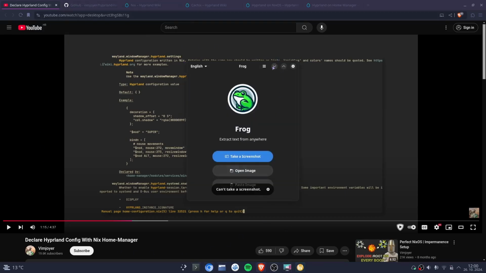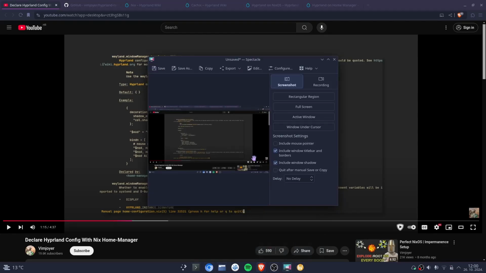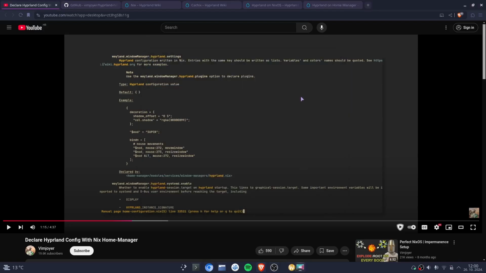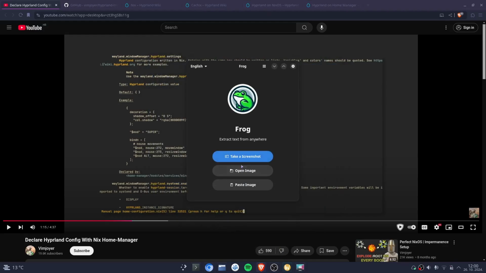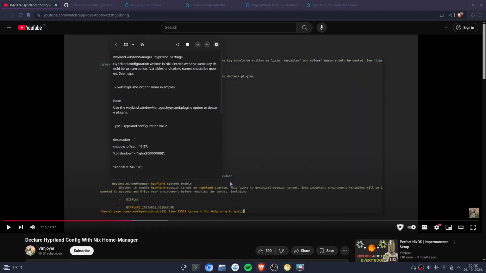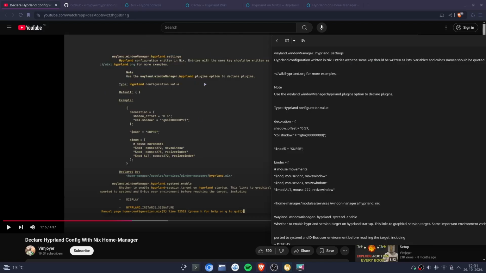What I do is I take Spectacle just because it's installed by default with KDE, and here you can just choose the surface that you want to save as a screenshot, and then you can go and open the image with Frog, and in a few seconds you will get something like this, which is this video copy pasted in a file. It won't be 100% accurate.